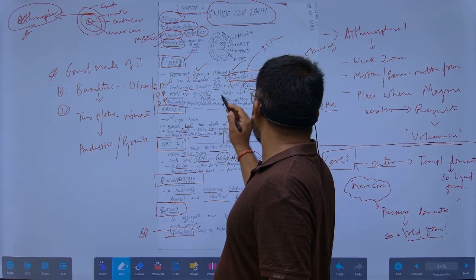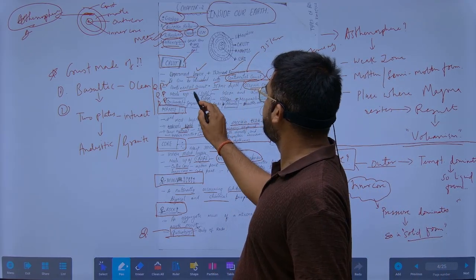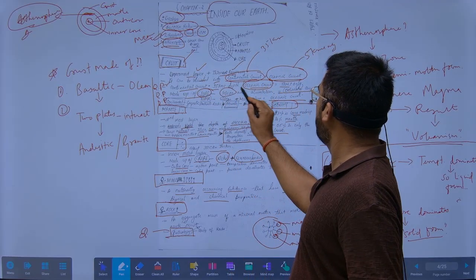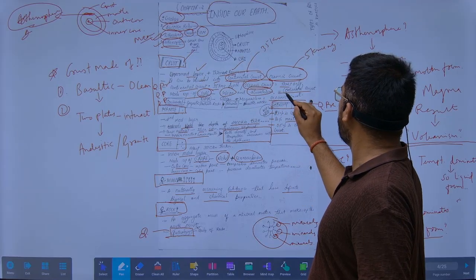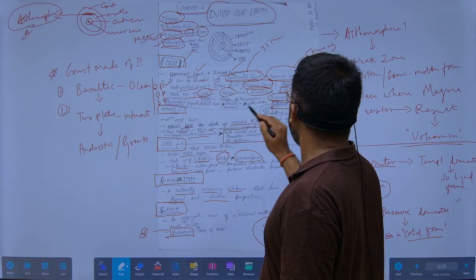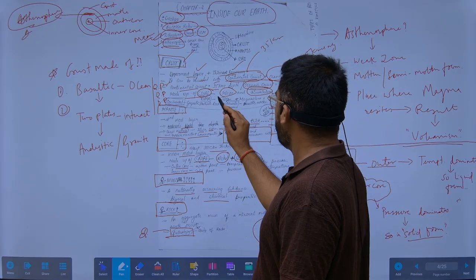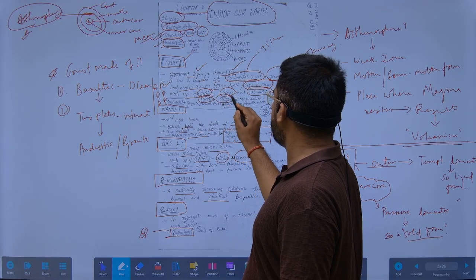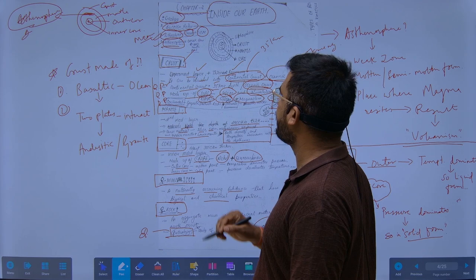The continental crust is made up of Sial. Sial means silicon and aluminium. Now the other is the oceanic crust. The oceanic crust is made up of Sima, that is, silicon and magnesium.